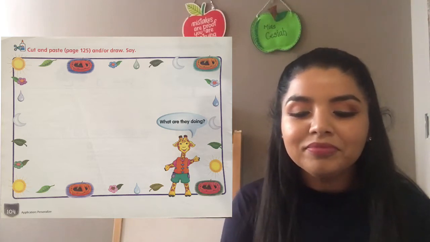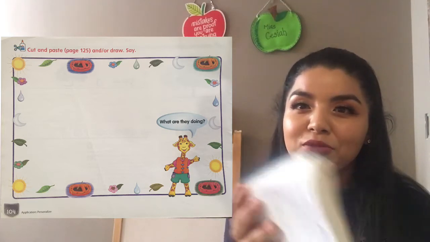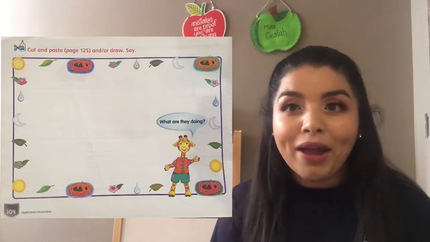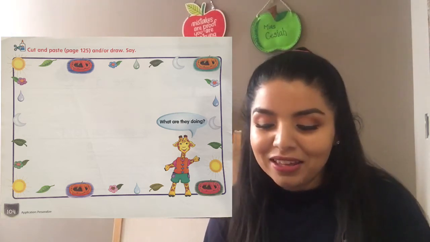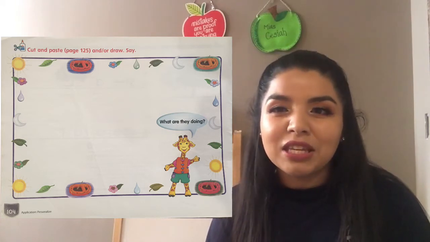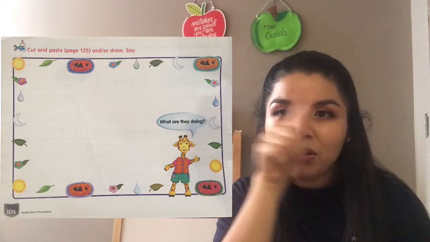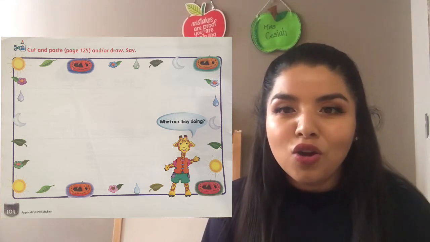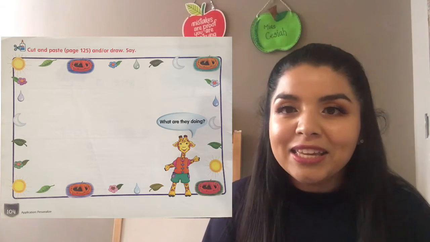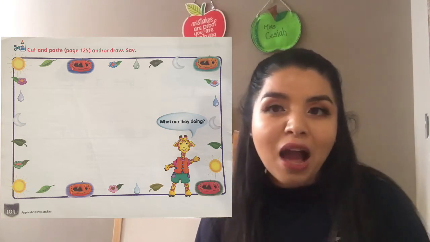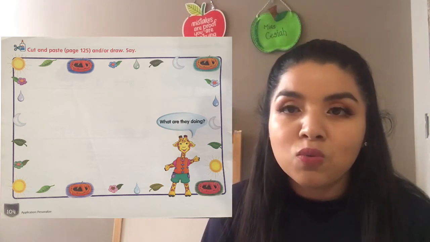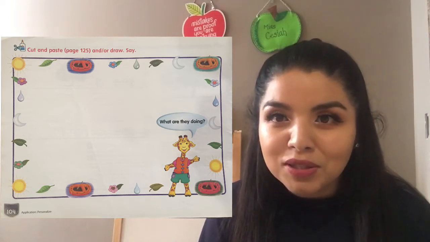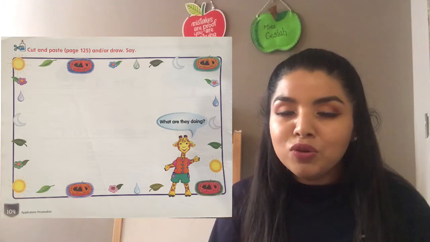Ready? Okay, so look at the picture. What can you see there? I can see Jolly Giraffe, okay? And what else can you see around the frame? We can see a sun. We can see leaves. We can see flowers. We can see a raft. We can see water drops. We can see the moon.